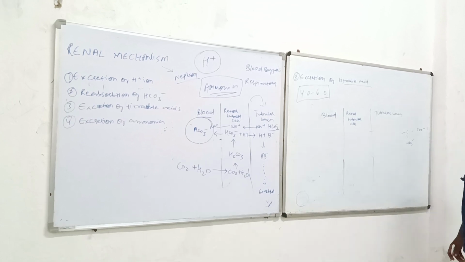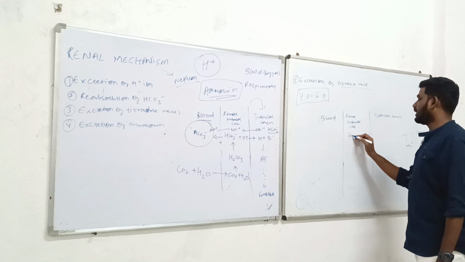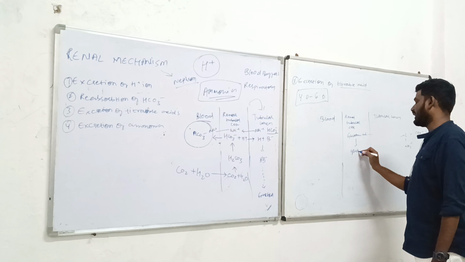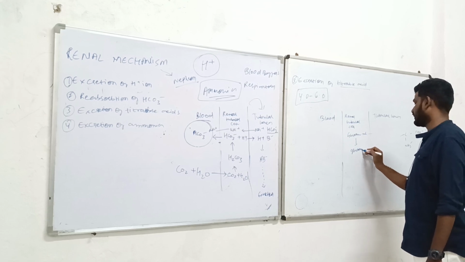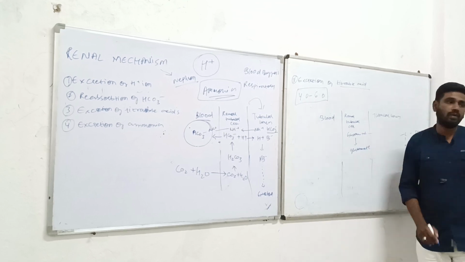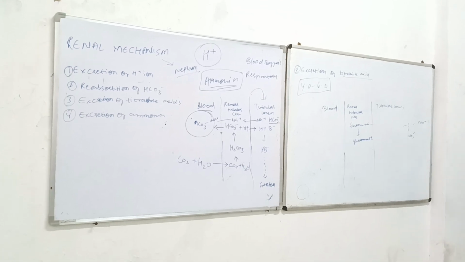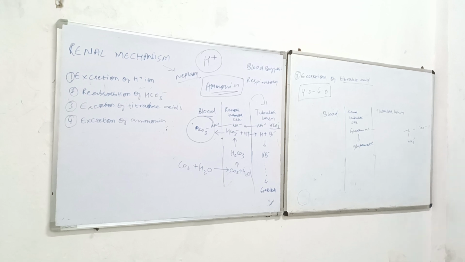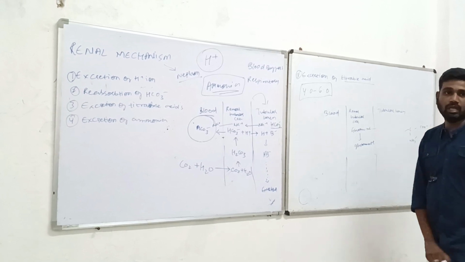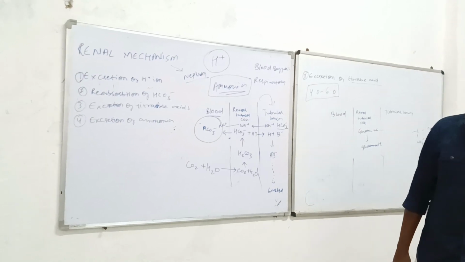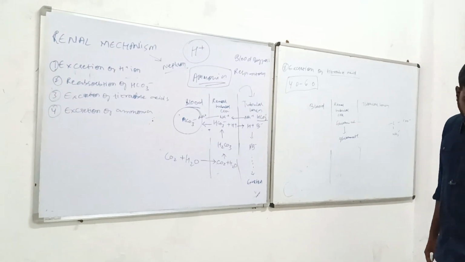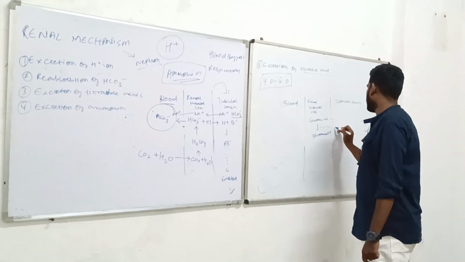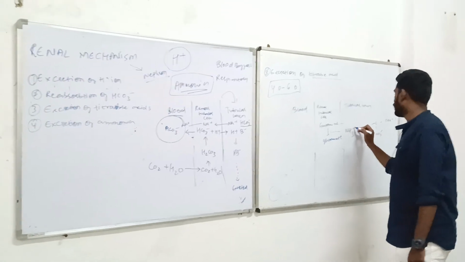Now, in this example, it has been given that if any kind of glutamine is going to get converted to glutamate, any kind of amino acid, if it is undergoing the process called deamination, what is deamination? Removing of the ammonia group. Now, in the process of deamination, what is happening? The ammonia will jump into the tubular lumen.